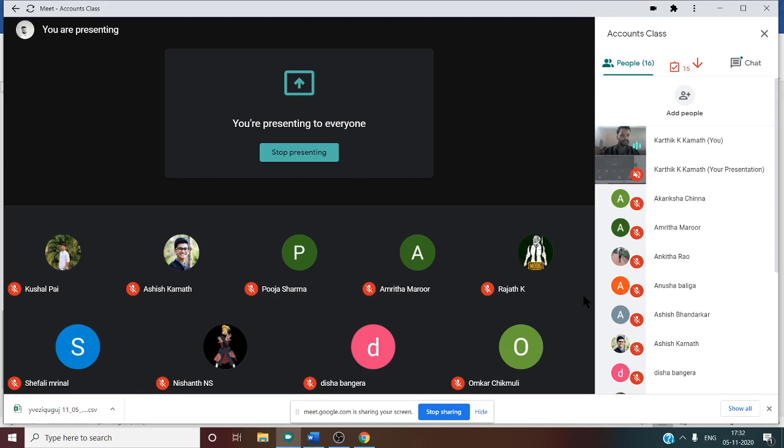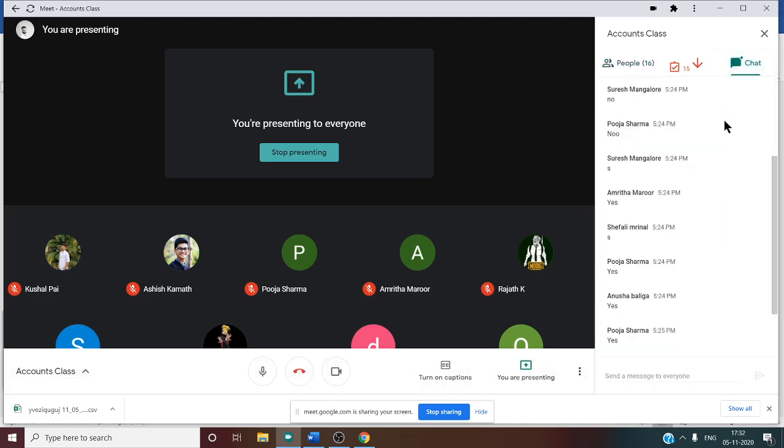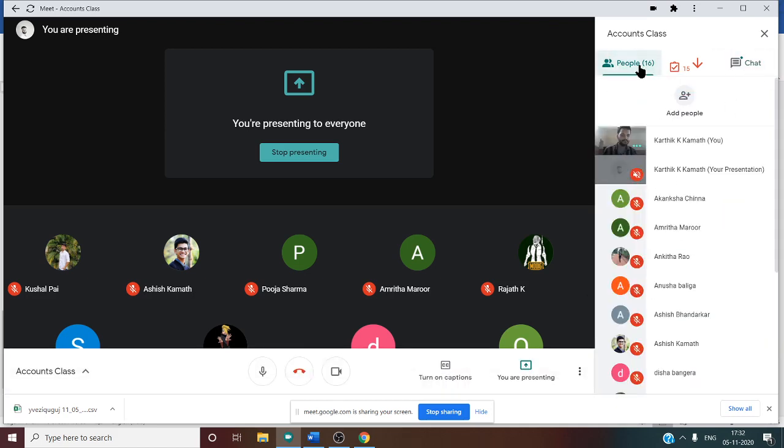This we have discussed in the previous class. In the previous class we solved one problem of similar nature. There we discussed it. Can you tell me what adjustment we have to do for non-business income?